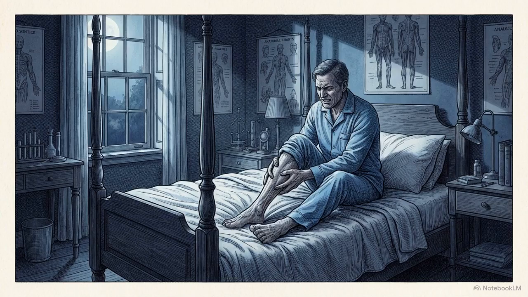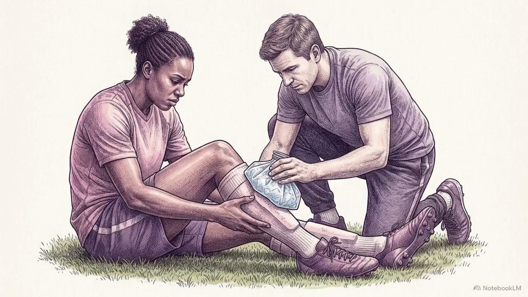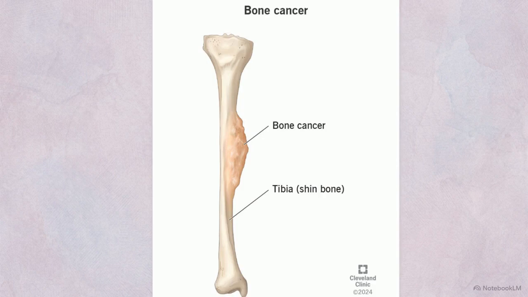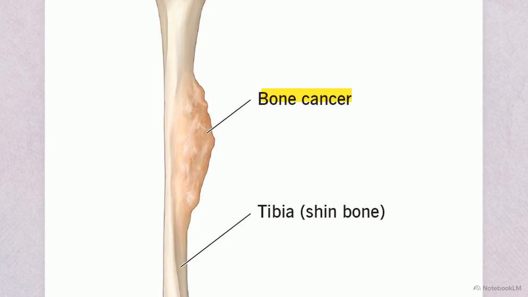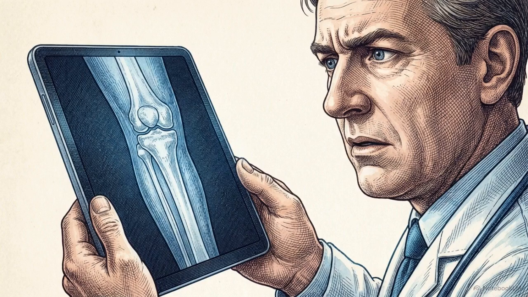A high degree of clinical suspicion is required when a patient reports persistent pain at night. Because these symptoms often follow minor trauma, they are frequently misattributed to sports injuries or benign groin pains. If the condition is allowed to progress, imaging often reveals a gross lesion, such as this primary cancer situated on the tibial shaft. These clinical overlaps make physical examinations unreliable for definitive diagnosis.